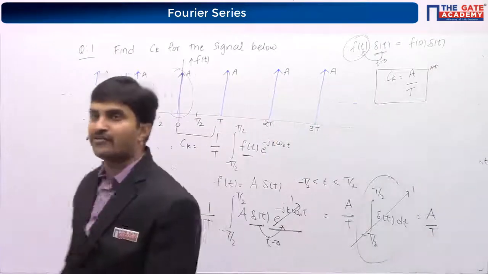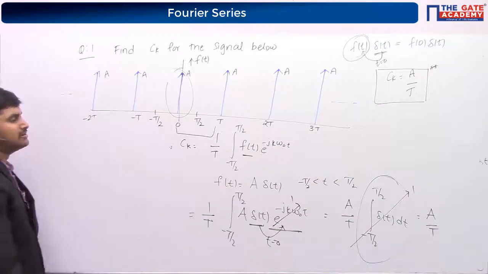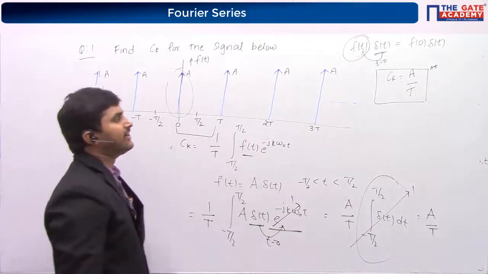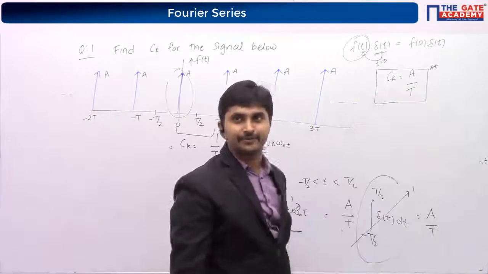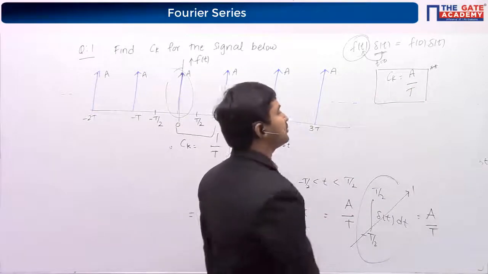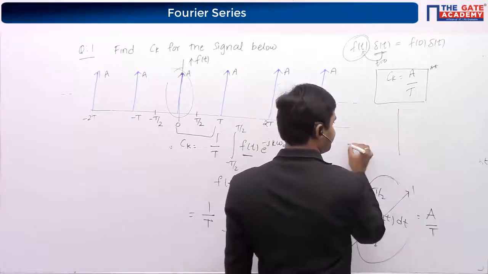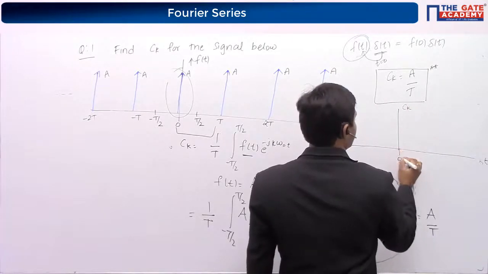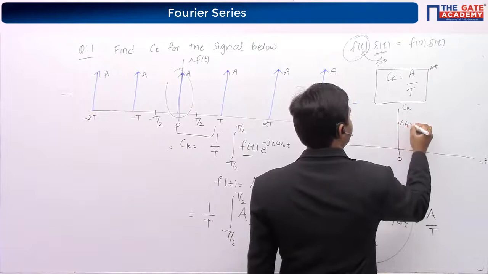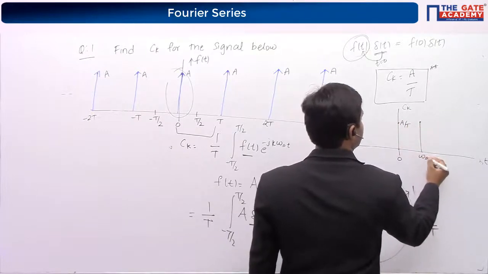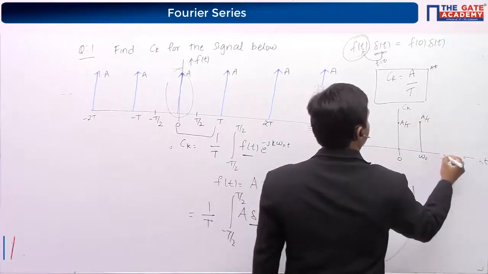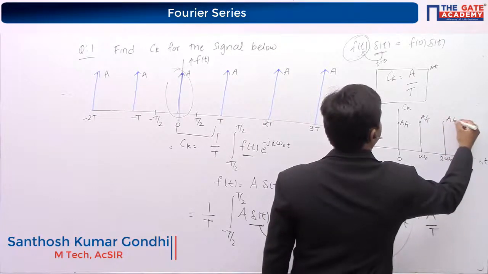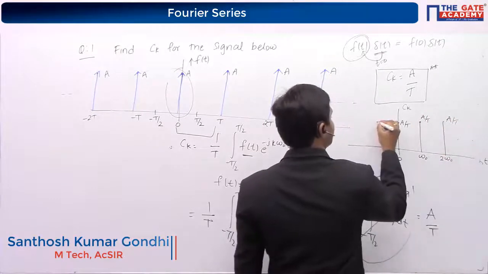So if you have a series of impulses, the value of Ck is going to be A by T. So I can write Ck: at omega naught, it's A by T. At 2 omega naught, it's A by T, and so on, on this side also.